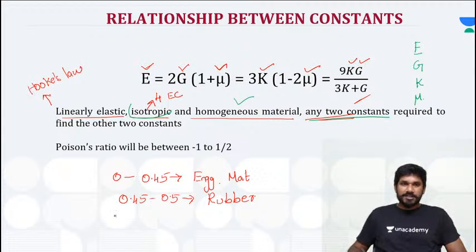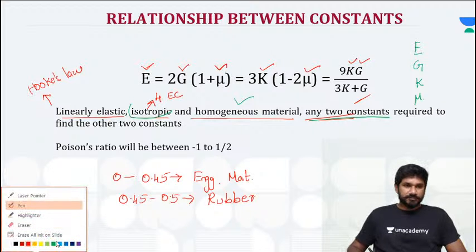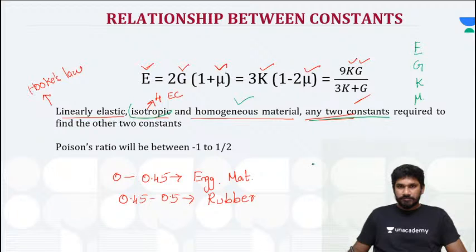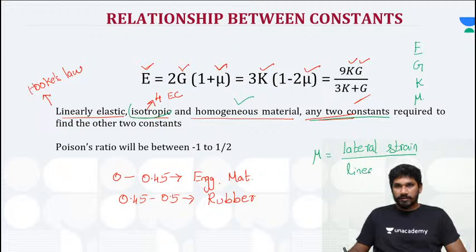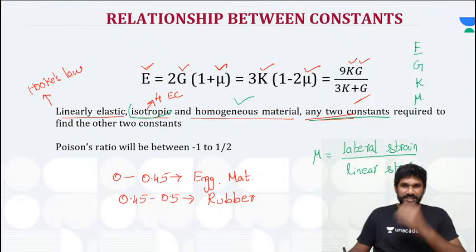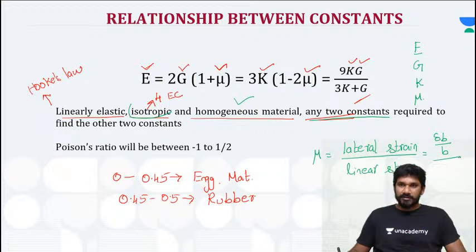Why? Because we know that Poisson's ratio is equal to lateral strain by linear strain. Okay, Poisson's ratio means lateral strain by linear strain. So lateral strain means change in breadth by breadth. I am taking breadth alone, right? Linear strain means change in length by length.